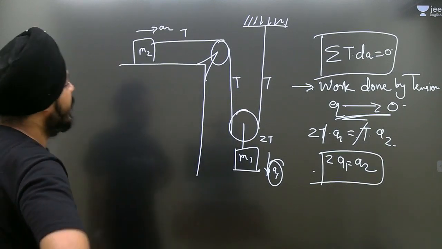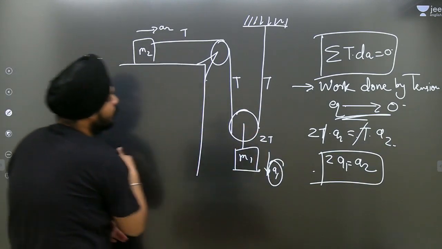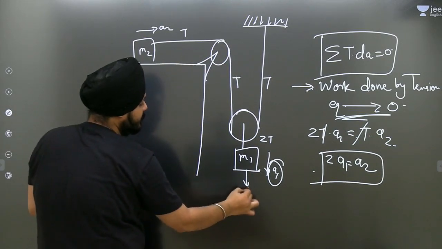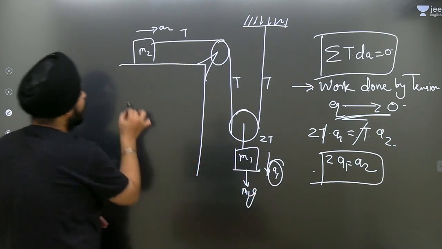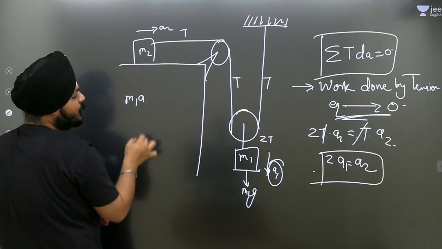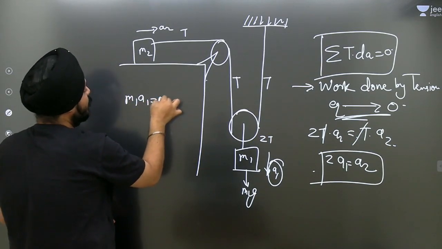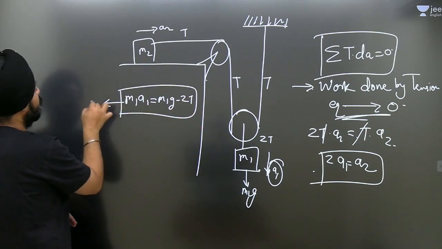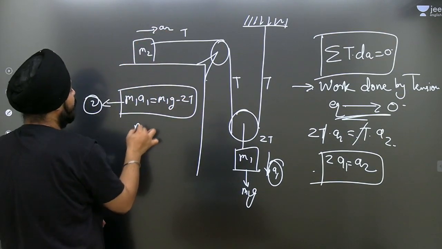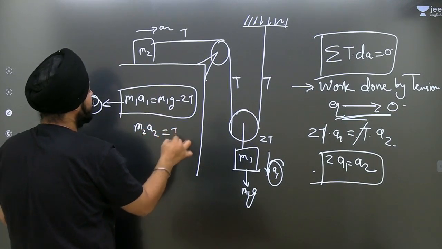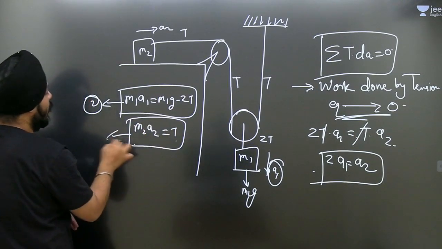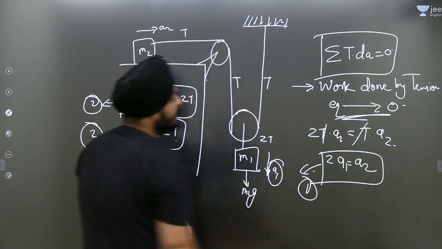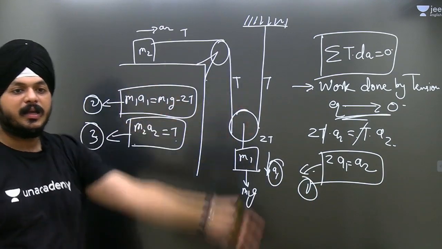Okay guys, so in this case we can also move on to calculate the tensions. How? Let us take an example. This is M1G. So here we can have an equation M1A1 equal to M1G minus 2T. Can we say this is equation number 2? For this we have M2A2 equal to T. So resolving 1, 2 and 3, we can also calculate the acceleration.